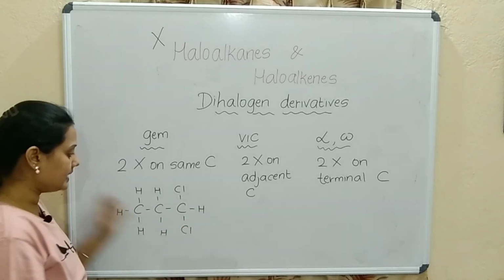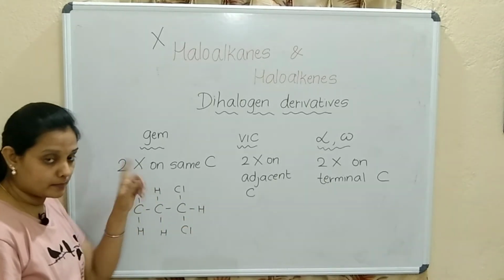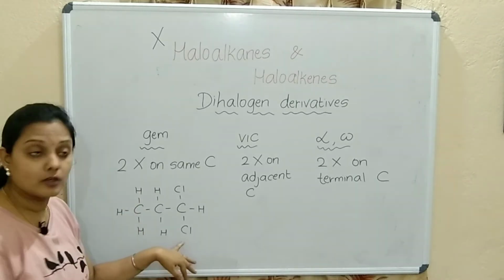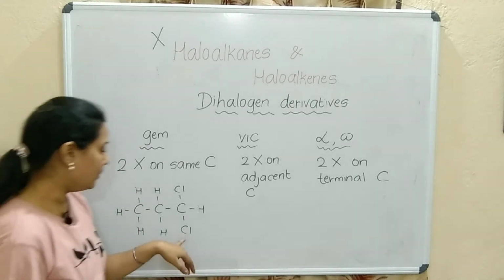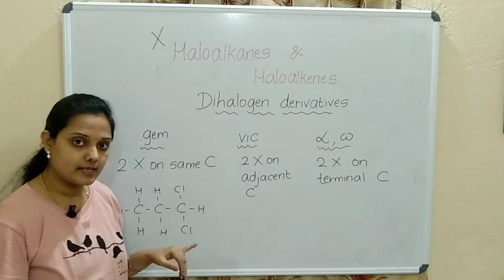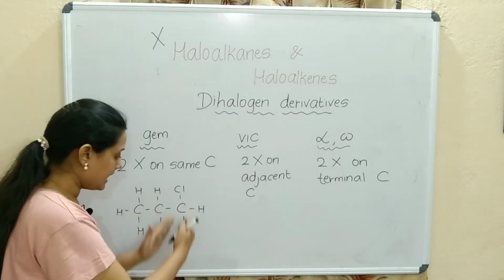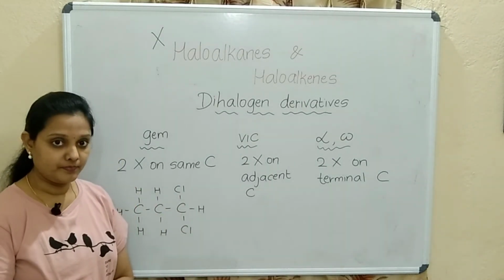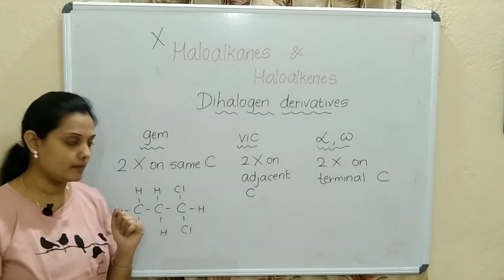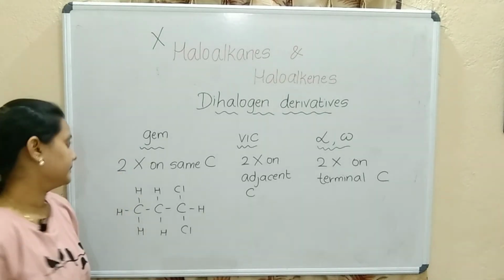Correct? So, you can see here both the halogens, here I have just taken chlorine as the example. Both chlorines are present on the same carbon. They are attached to the same carbon. So, that is gem.